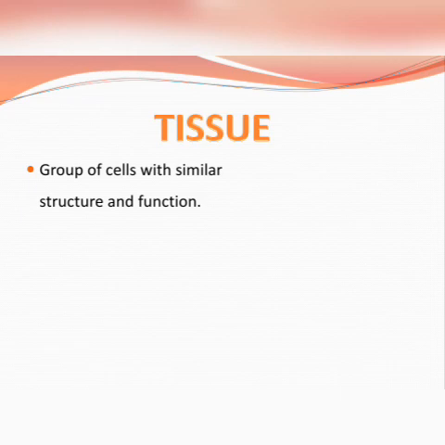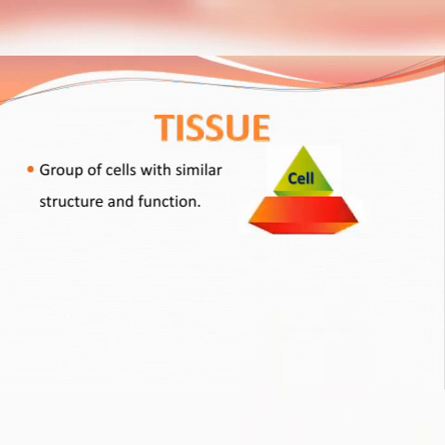Now let us understand different levels of organization in an organism with the help of a pyramid. The first level of organization is cell. Now, cell is the fundamental unit of any living organism. Many similar structure and functional cells are grouped together to form tissue.